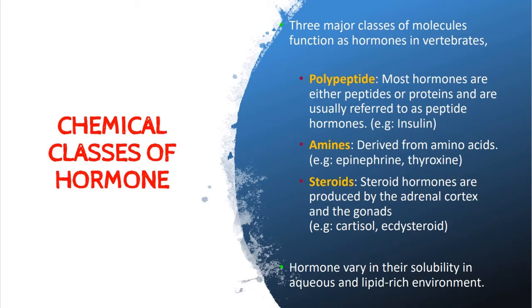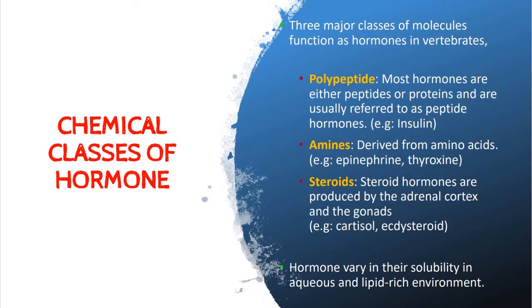Meanwhile, amines, for example epinephrine and tyrosine, derive from amino acids. And some of the hormones under amines are water soluble, and others have higher solubility in lipid-rich environments.